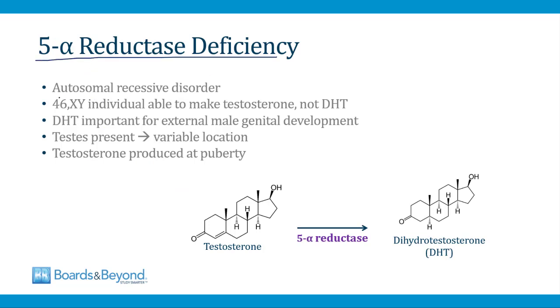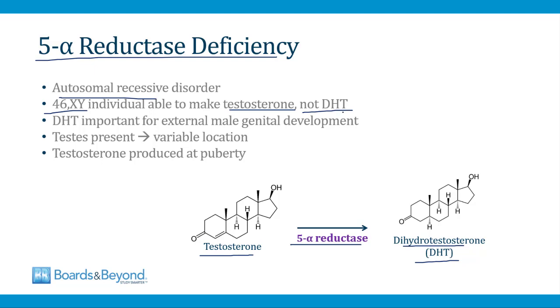The other important hormonal cause of primary amenorrhea is a 5-alpha reductase deficiency. This is an autosomal recessive disorder where babies are born lacking the enzyme 5-alpha reductase, which is necessary to convert testosterone into the very potent androgen dihydrotestosterone, or DHT. So babies born with this condition who are 46XY can make testosterone, but they have an impaired ability to make DHT. And DHT is very important during development.